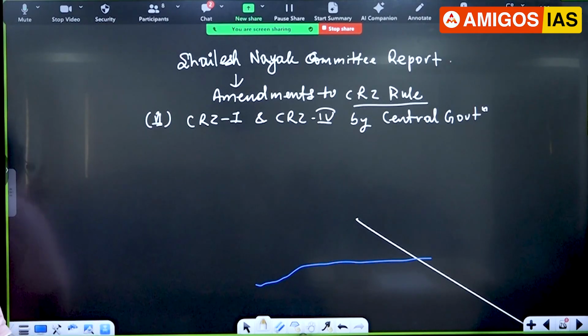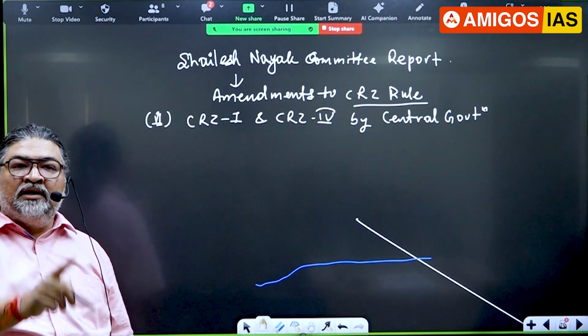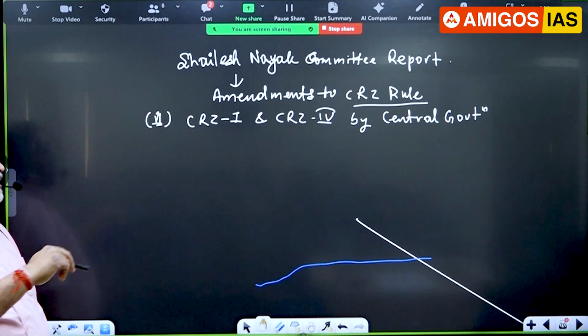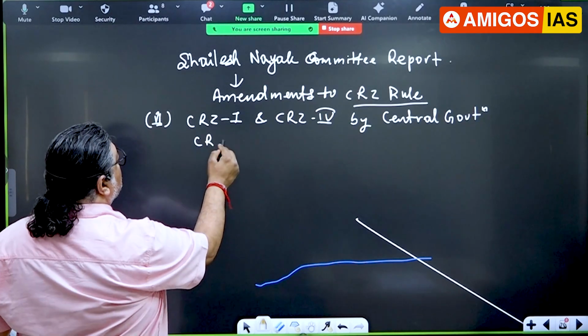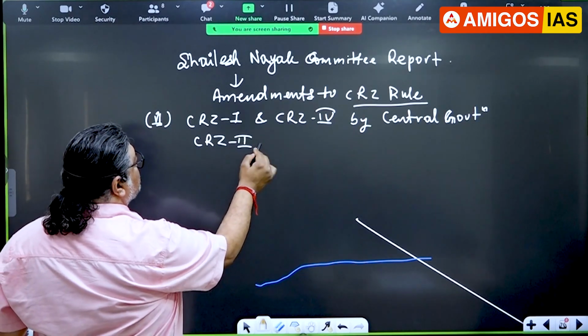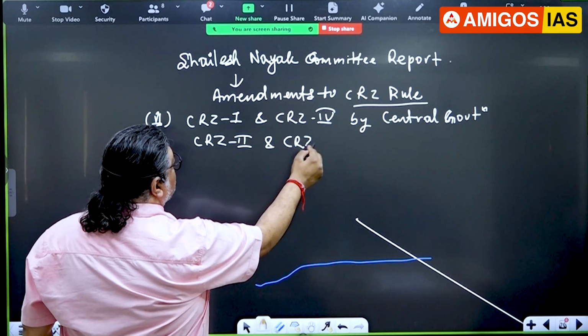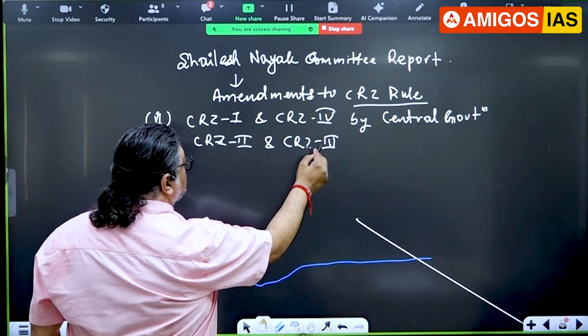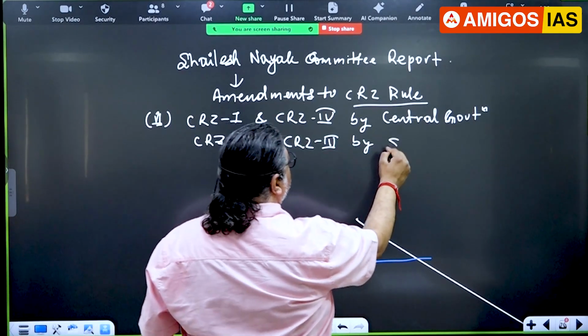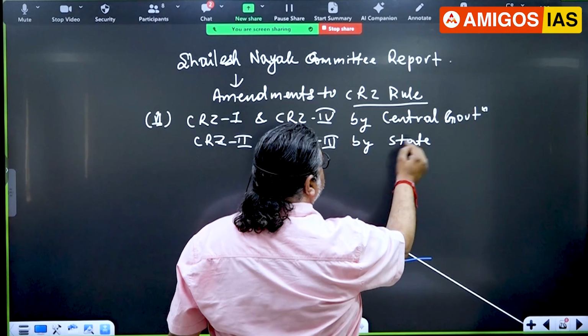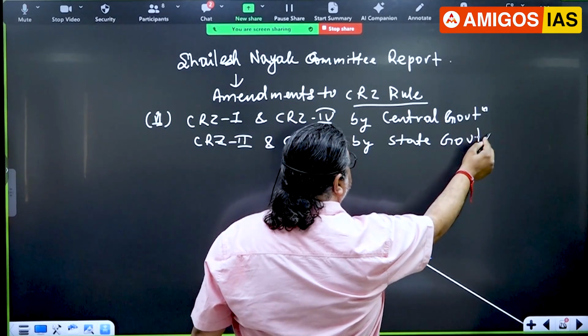Boundaries will be demarcated for CRZ1 and CRZ4 by the central government, and CRZ2, now the power has been given to the state government. CRZ2 and CRZ3 by state government. So first time decentralization of powers.